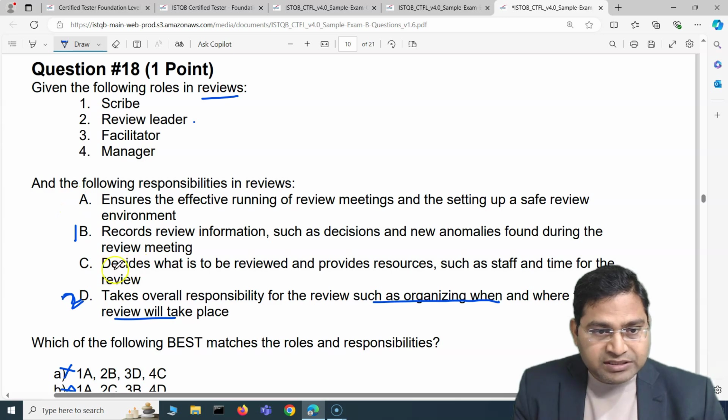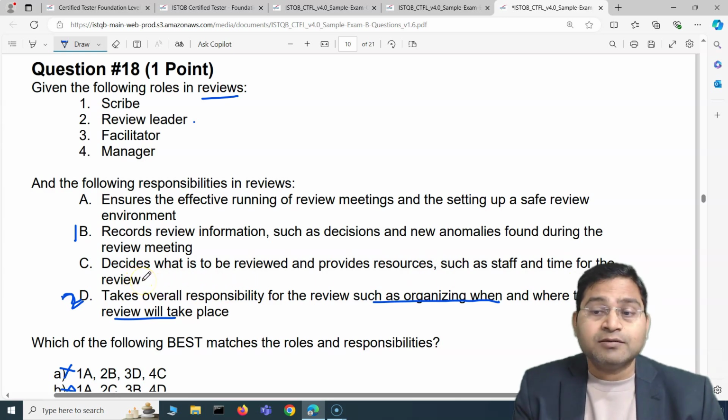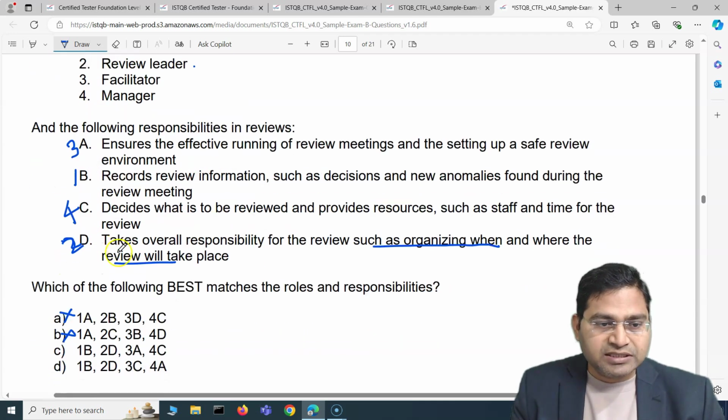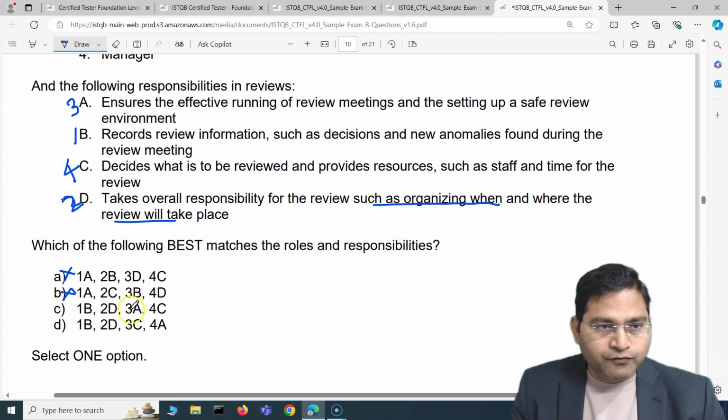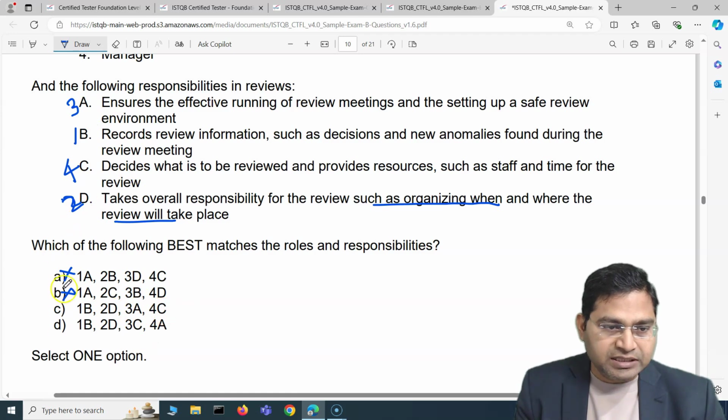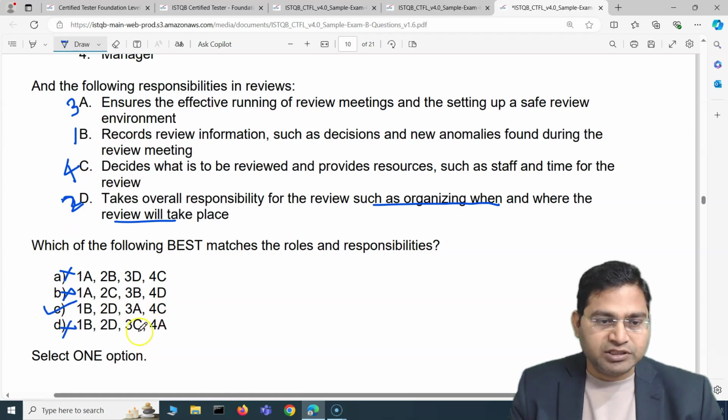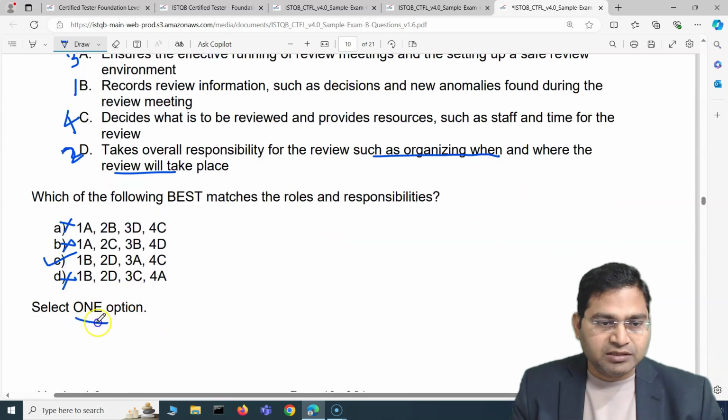Let's read the other one. Option C, decides what is to be reviewed and provides resources such as staff and time for review. That's a management activity. So now we can clearly see that for 3 it is A and for 4 it is C. So basically D is not the correct answer. C is the correct answer for this particular one, and you just have to select one option, right?